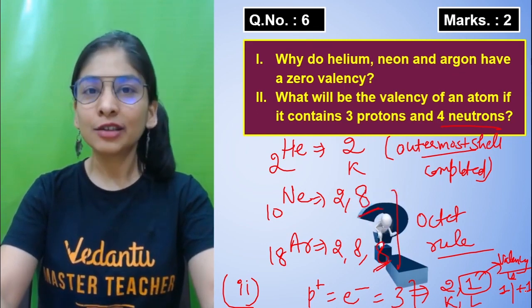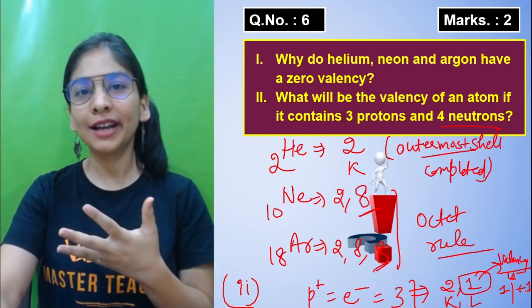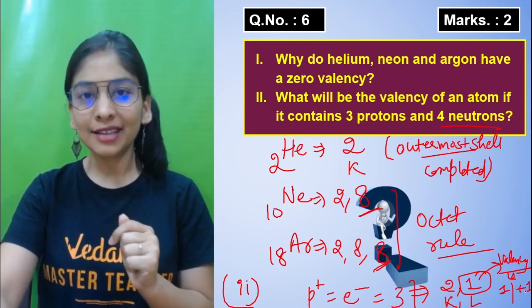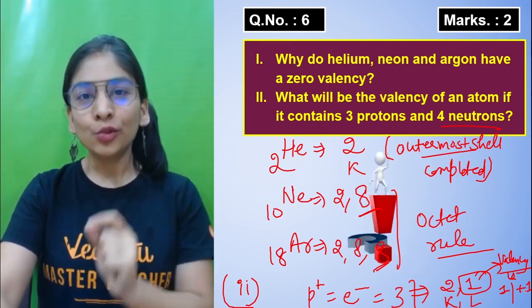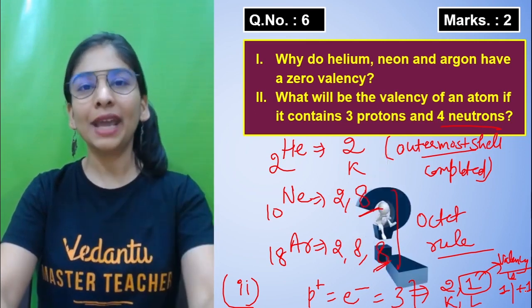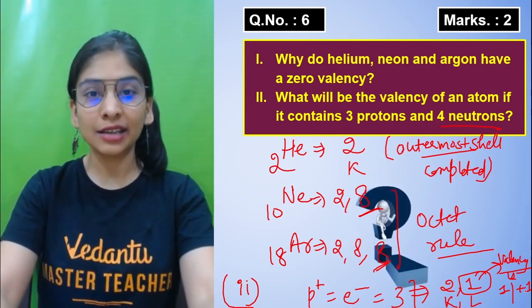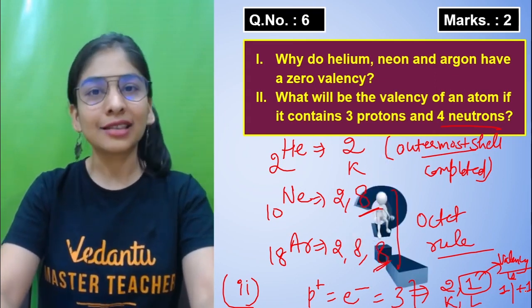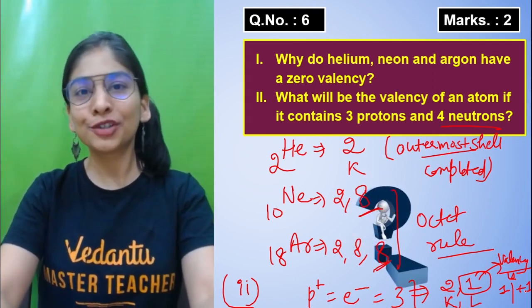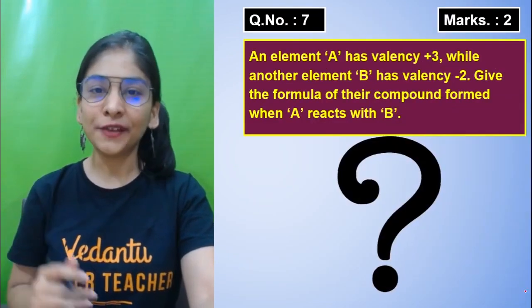I told you a trick also. If the last shell is carrying 1 to 4 electrons, that will be the same as valency. If the last shell has more than 4 electrons, you subtract that number from 8, and you will get your valency. 8 minus 5, 8 minus 6, 8 minus 7, 8 minus 8. And that's how you will get the valency. Yep, students, got it? Okay, wonderful.